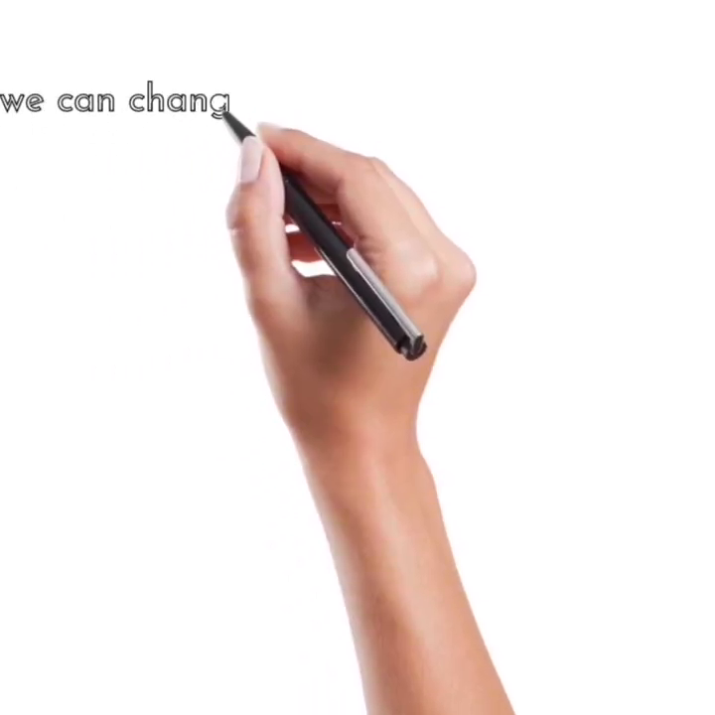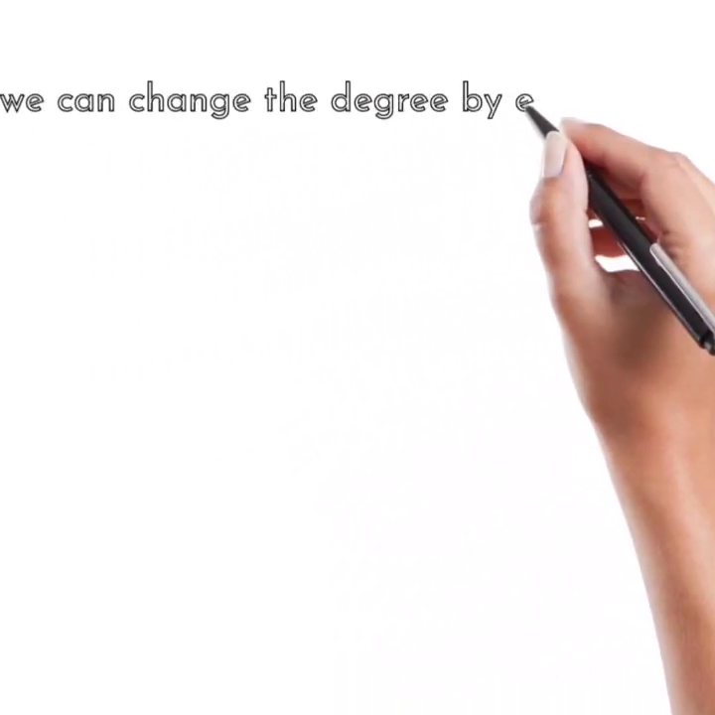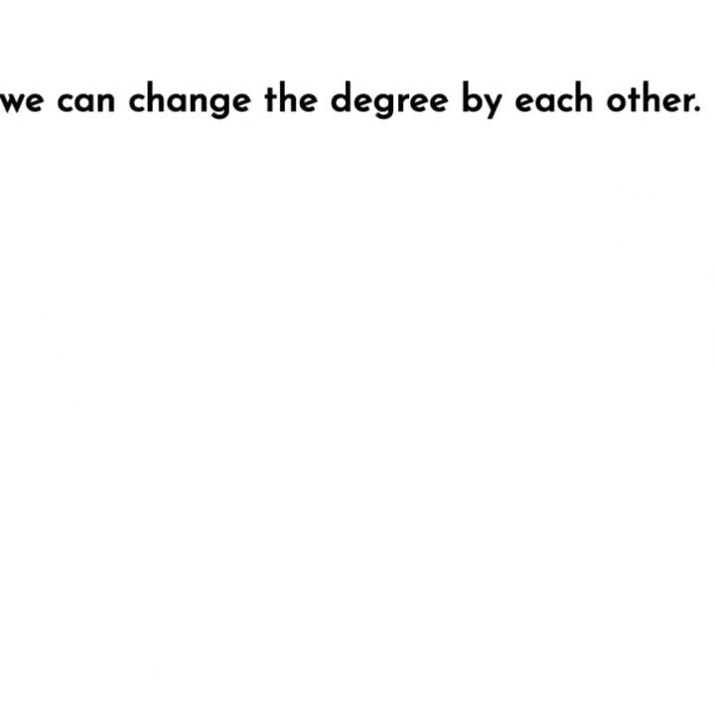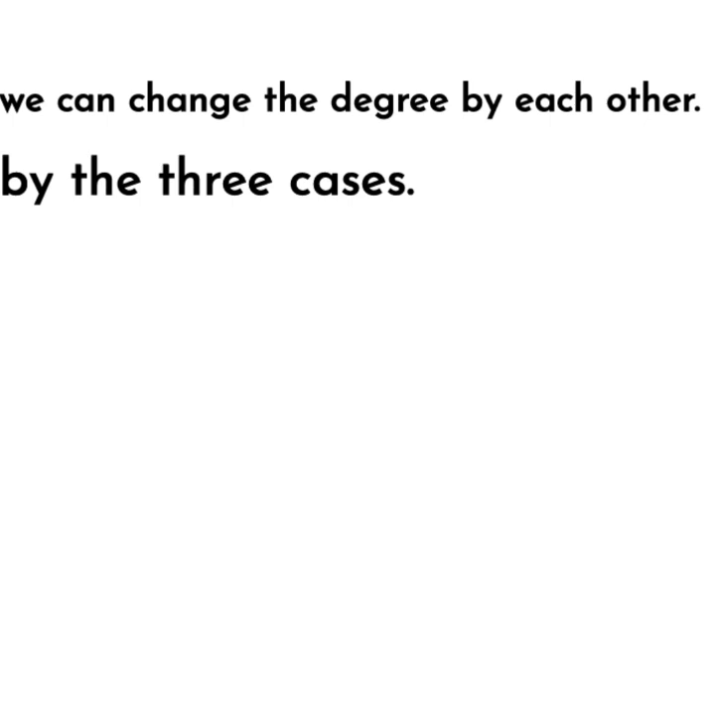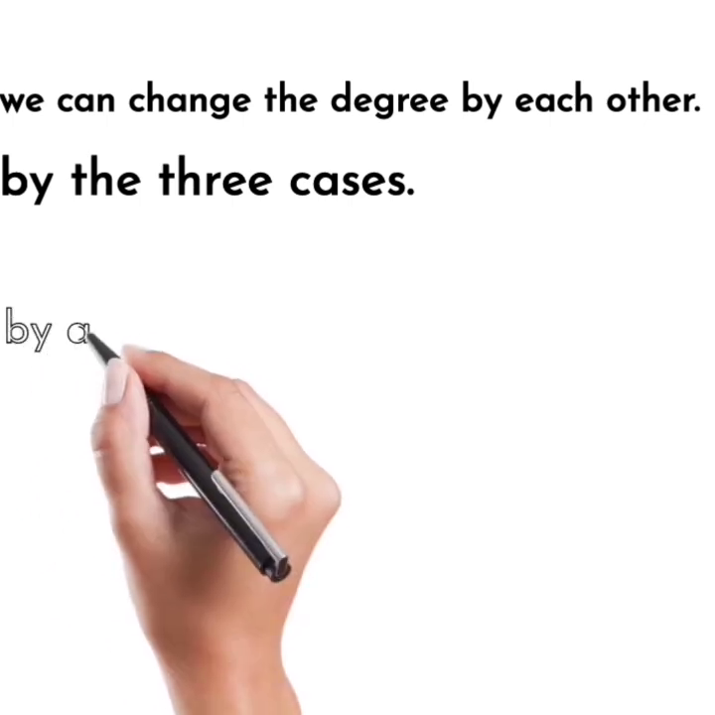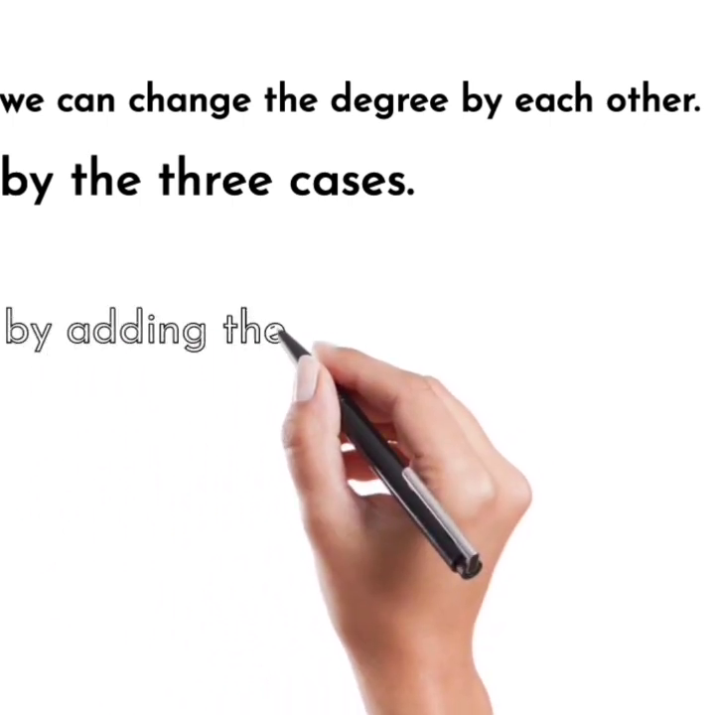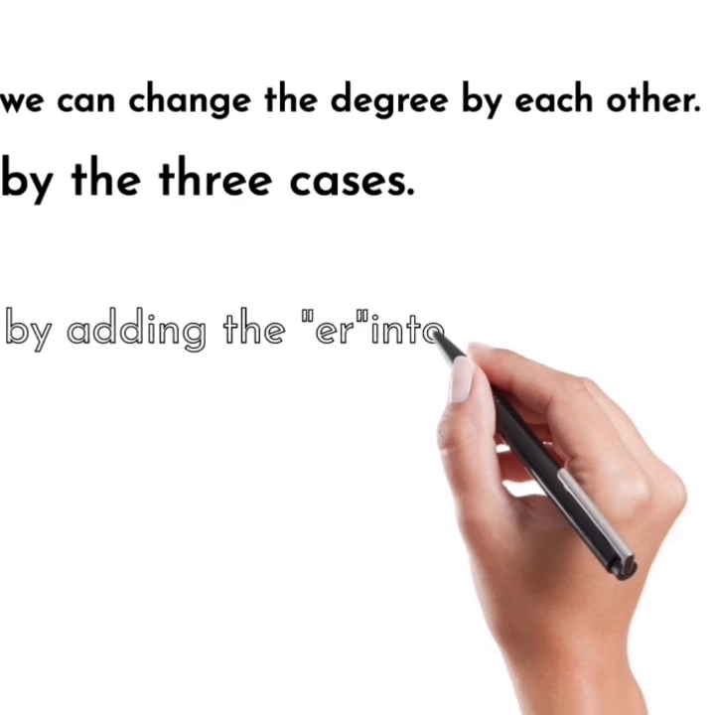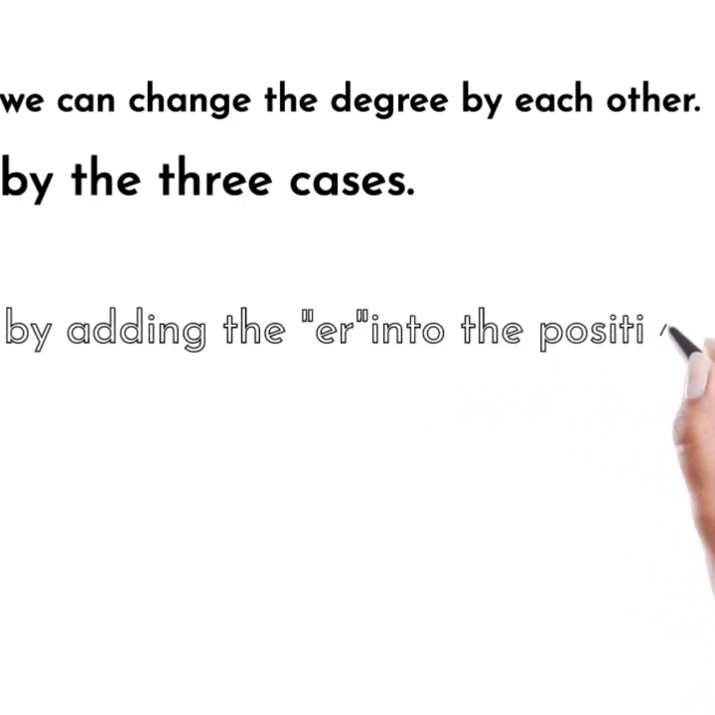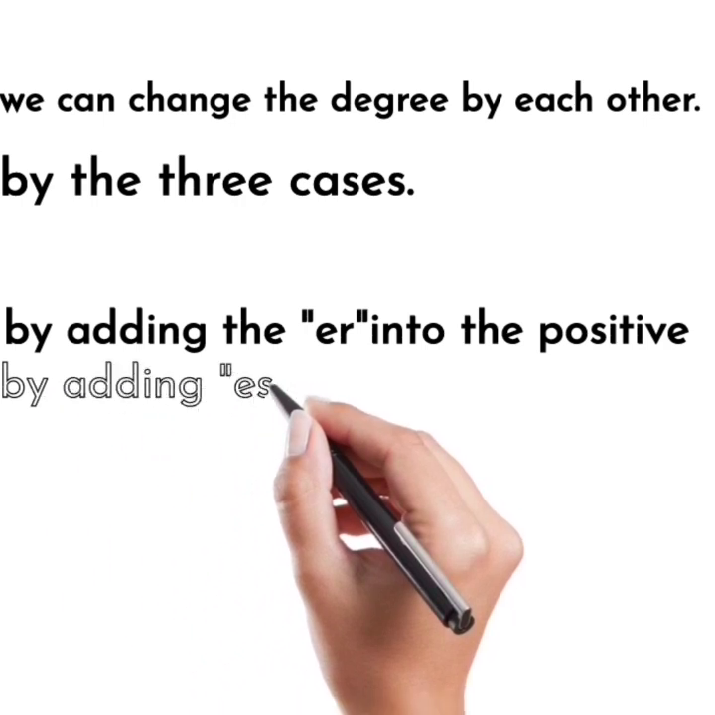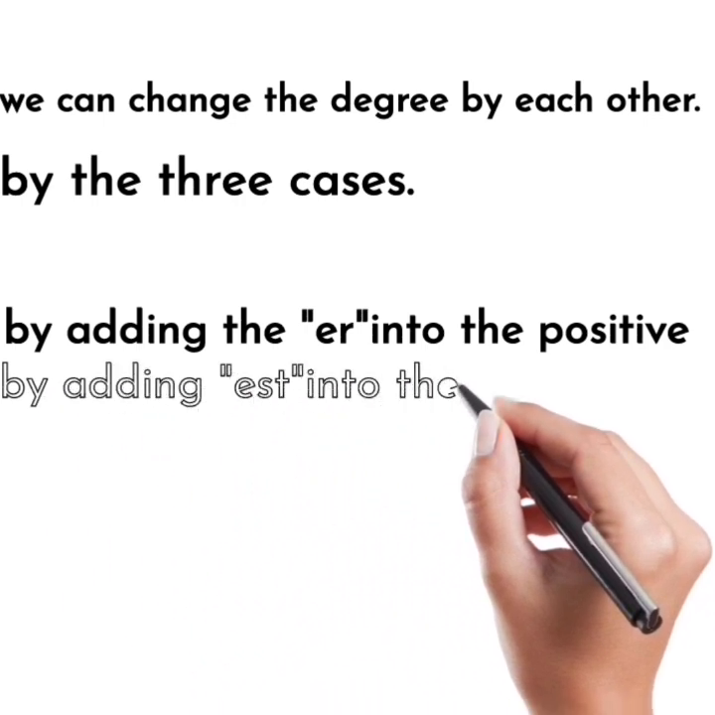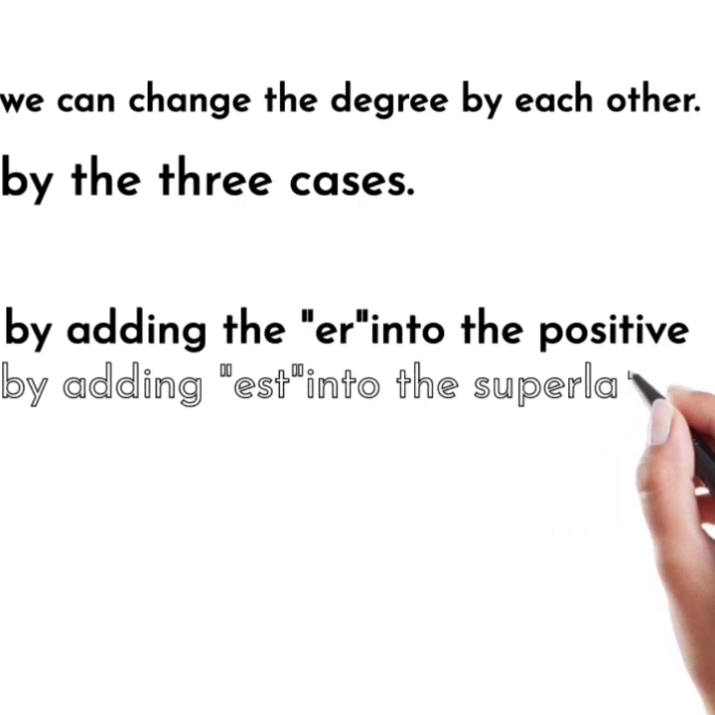In this slide, we are going to talk about the changes of degrees. We can change our degrees into each other. So how can we change our degrees? For example, we can change the positive degree into the comparative degree and the comparative into the superlative degree. We can do this in three cases. First case: by adding er to the positive degree and by adding est to change it from the comparative degree to the superlative degree.